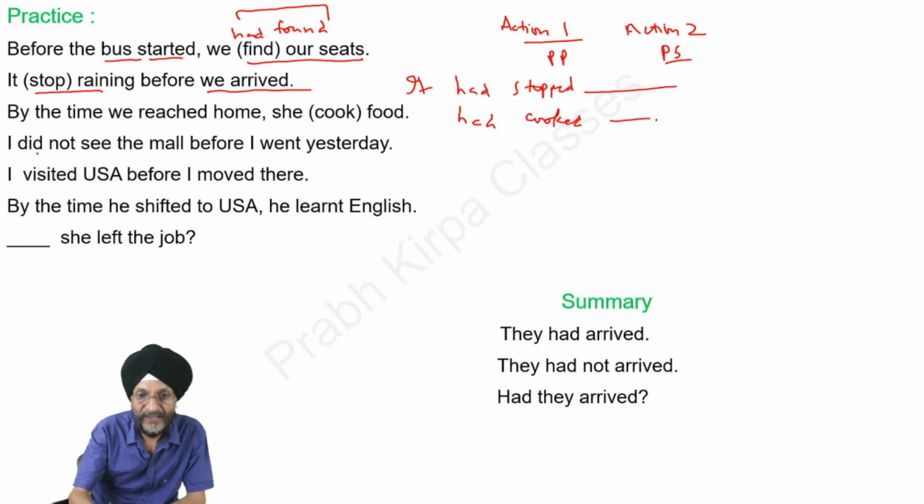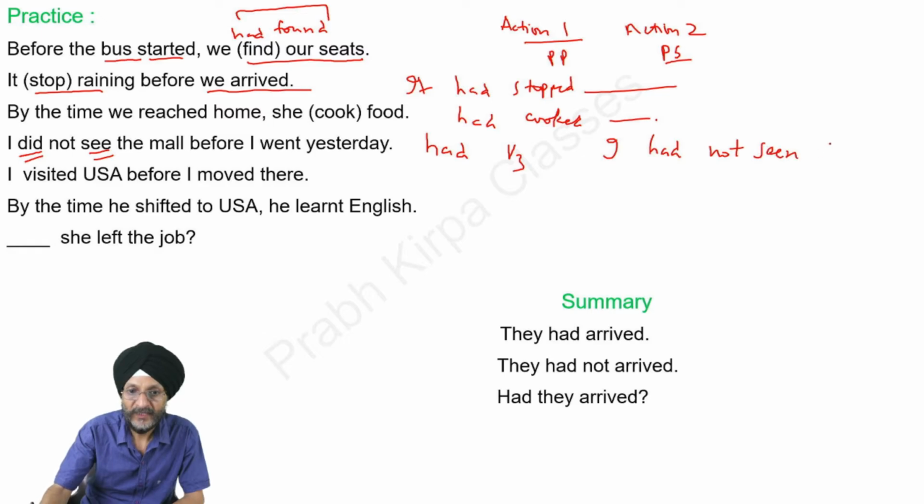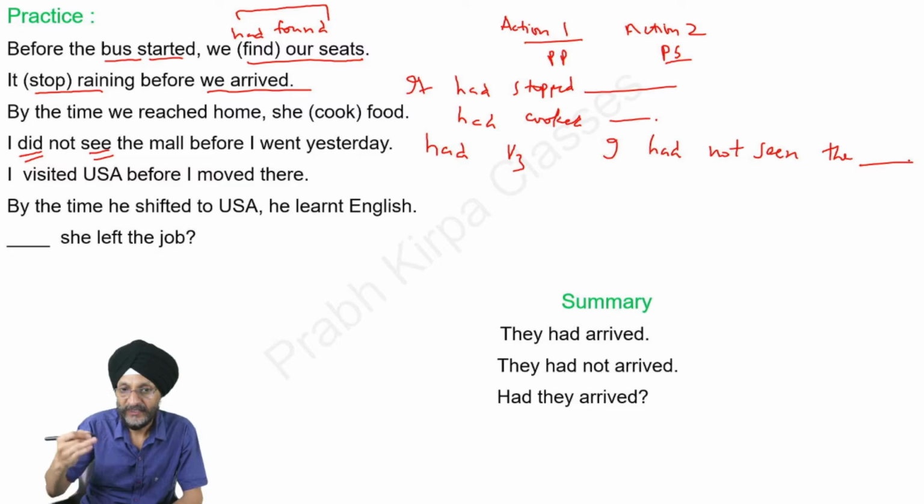Next, I did not see the mall before I went yesterday. As already told, we are to use had in case of past perfect tense and not did. I did had not. Here you will see the first form of the verb, whereas we have to use the third form of the verb. So the answer will be I had not seen the mall before I went yesterday.